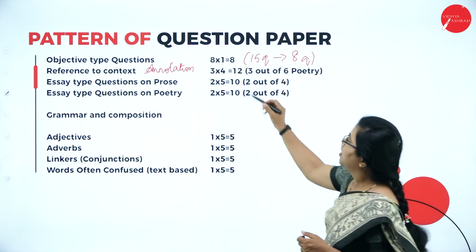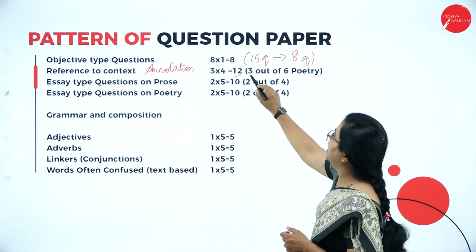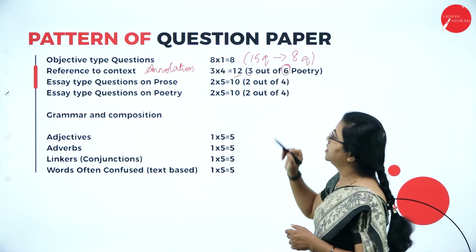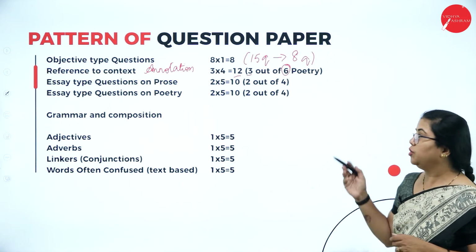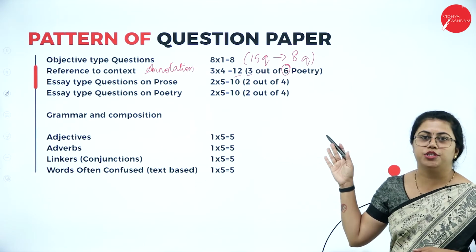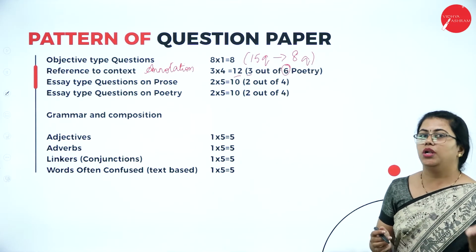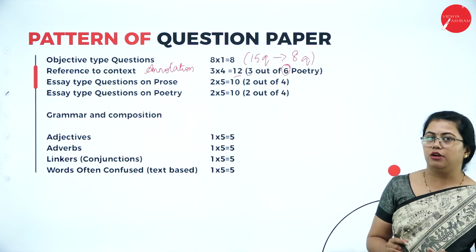Annotation is for 12 marks. You need to answer any 3 out of 6 poetry parts. You need to prepare for 6 poetry parts. You have 8 poems, right? You need to prepare for any 6. That is enough for you.